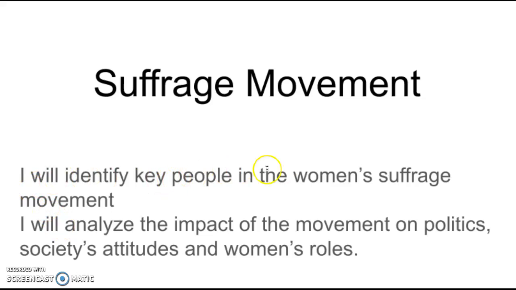I will identify key people in the women's suffrage movement. So you're going to understand who the important people are that made a difference. And then you're going to analyze how it impacted politics, society's attitudes, and women's roles. So take a minute and write this down in your learning work.